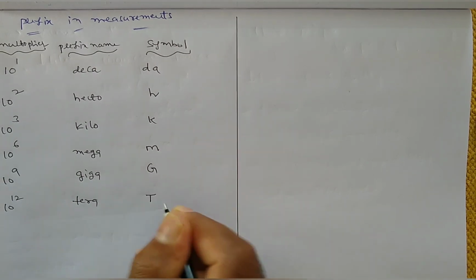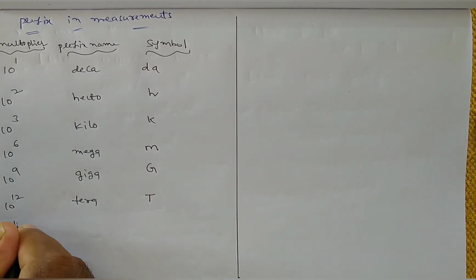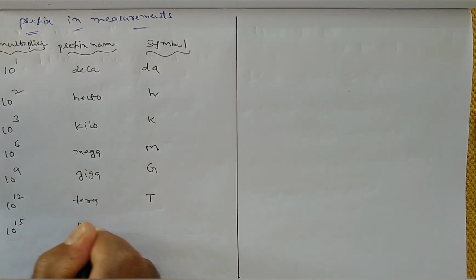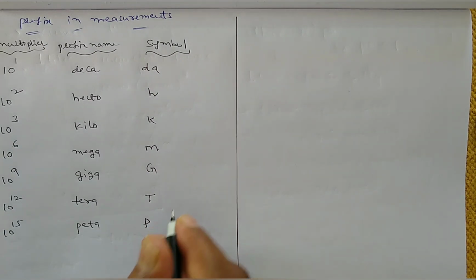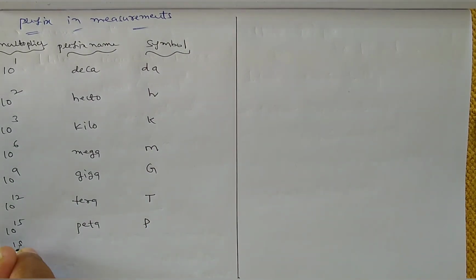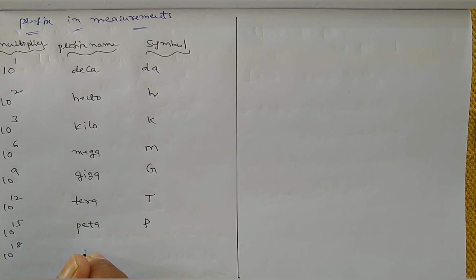Symbol is T. Next 10 power 15, that is called peta, P. Next 10 power 18 is called exa, capital E.